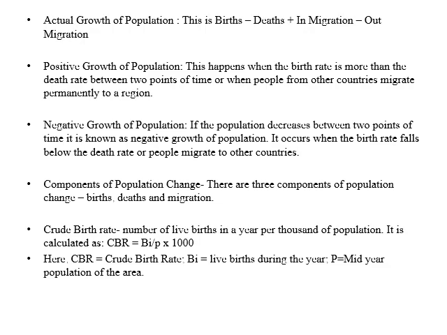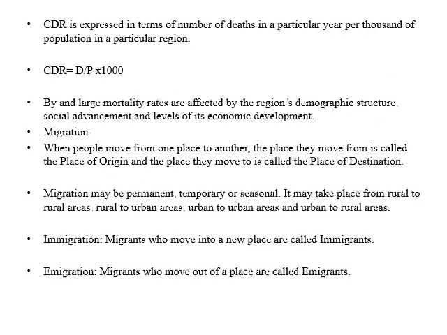Negative growth rate takes place if population decreases, maybe due to more deaths than births or due to more emigration from that area. So the major components of population change are birth, death and migration. We call birth and death rate as crude birth rate and crude death rate.